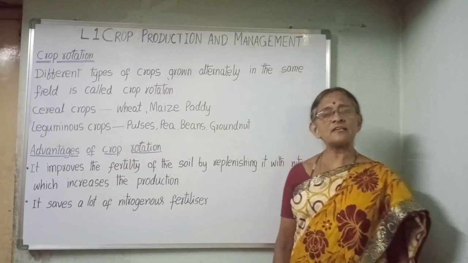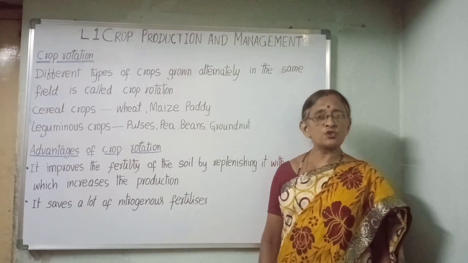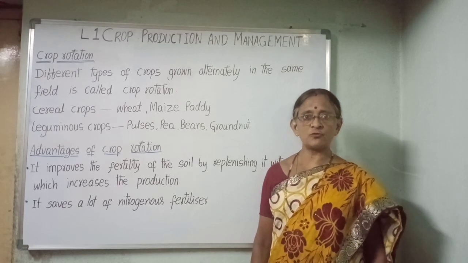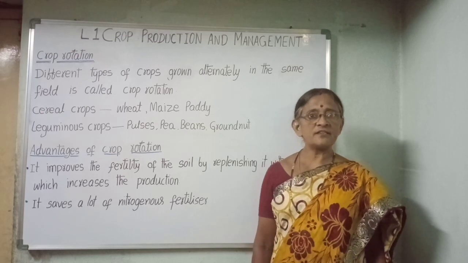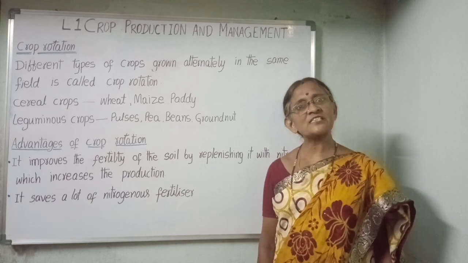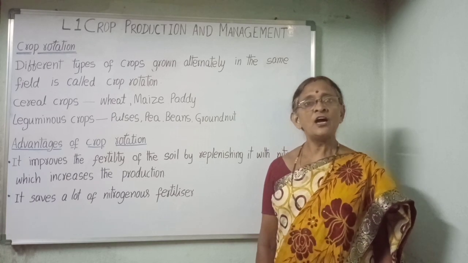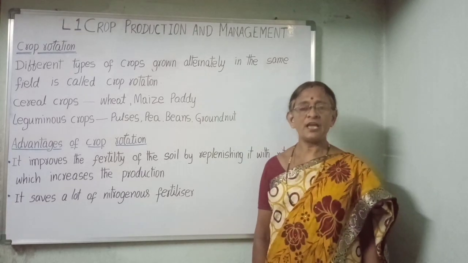When another cereal crop like wheat is grown after that, it utilizes this extra nitrogen from the soil for its growth. In this way, rotating leguminous and non-leguminous crops in the same field replenishes the soil with nitrogen naturally.